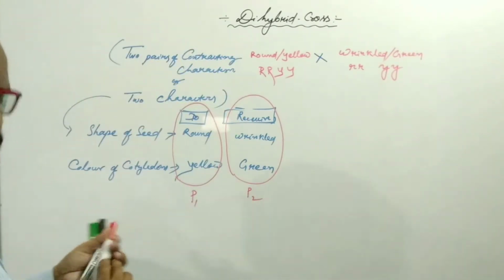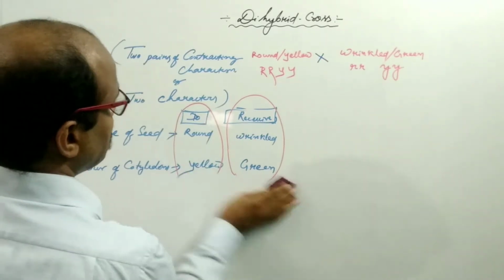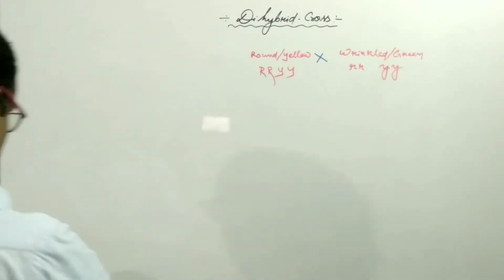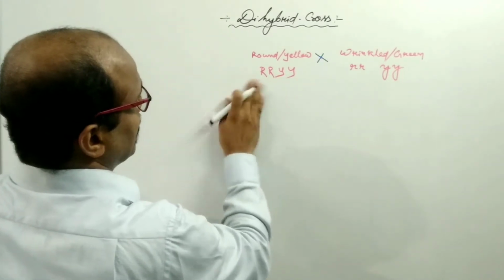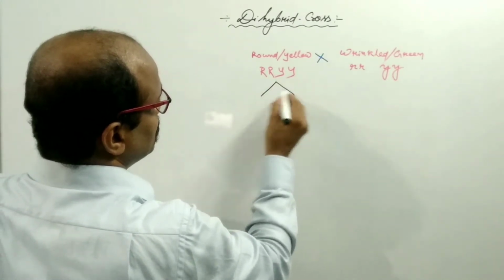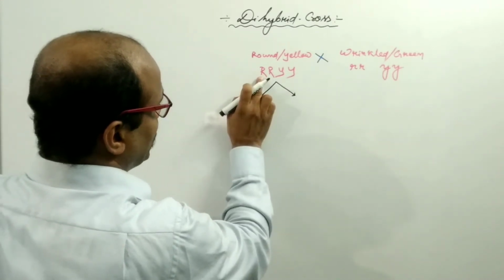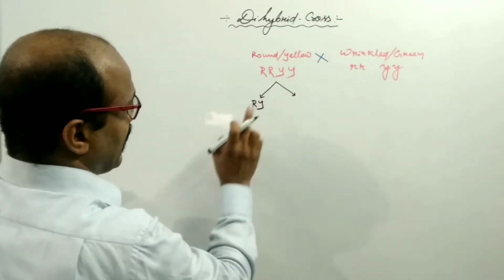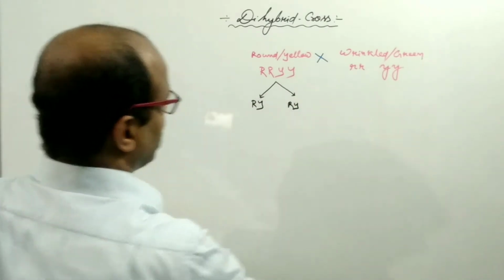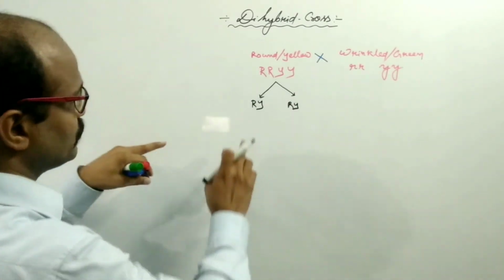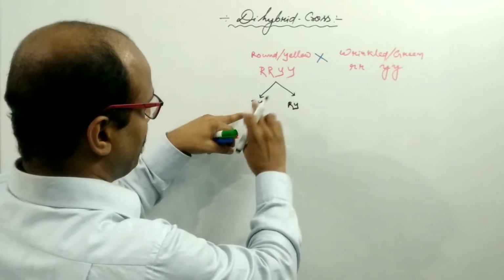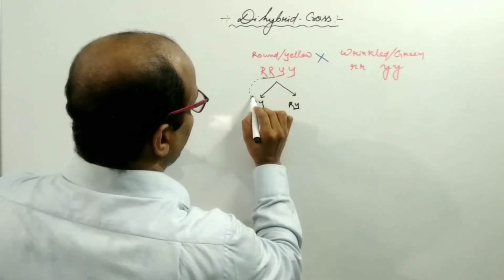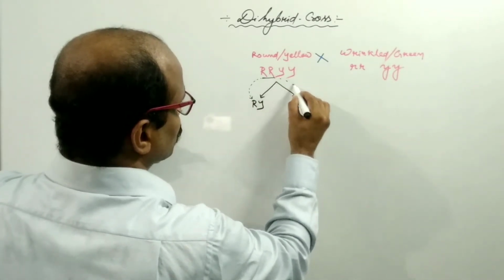small y. So at the time of gamete formation, there is the possibility of formation of gametes, capital R with capital Y goes into one gamete, and another capital R with capital Y. So this individual produces the same type of gametes having capital R and capital Y. Out of these two, one R goes to one gamete, and another R goes to another gamete.